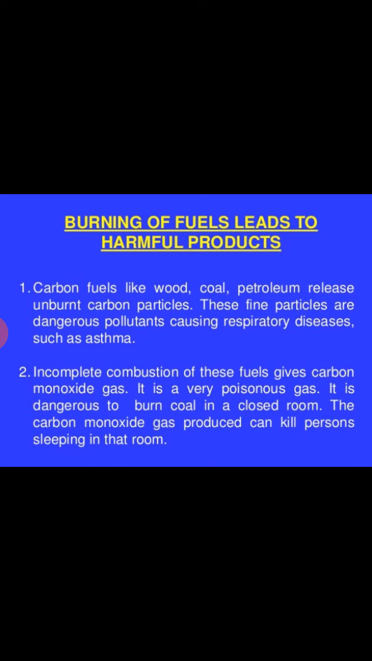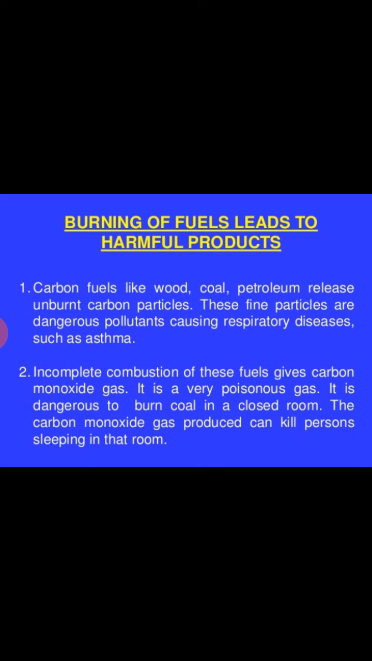Next point, incomplete combustion of these fuels gives carbon monoxide gas. It is a very poisonous gas. These fuels mean carbon fuels. So incomplete combustion of these carbon fuels gives carbon monoxide gas. Carbon monoxide is a very poisonous gas.